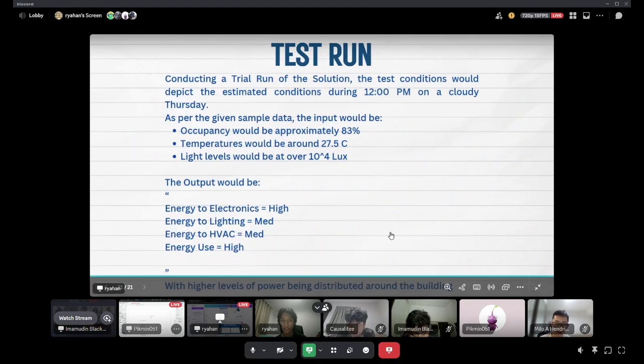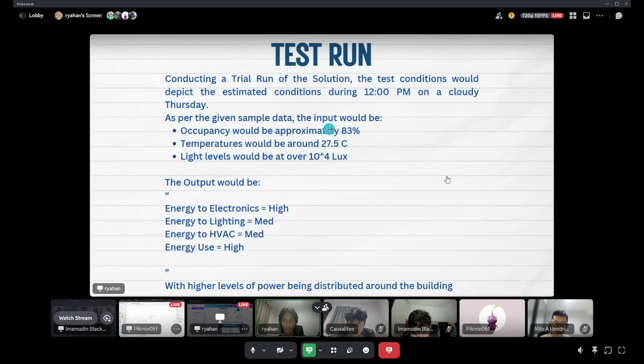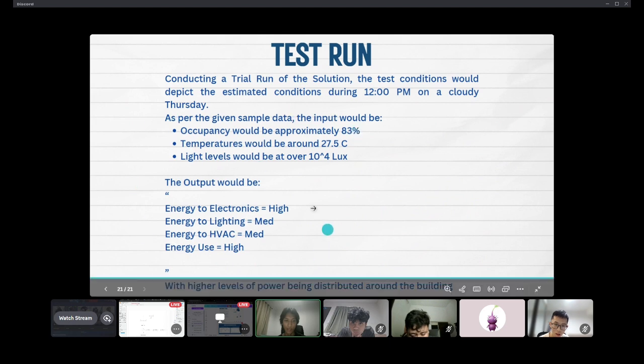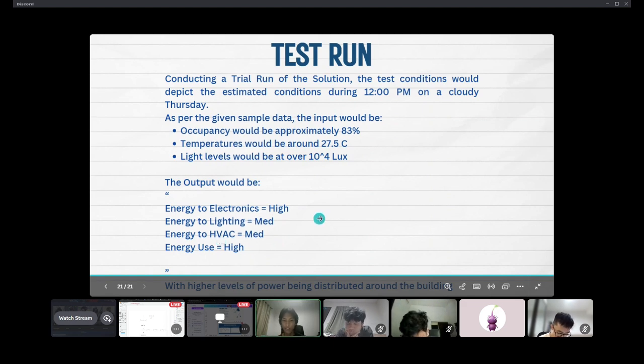Now there's a test run. Using the sample data from the given sample, if there was a test done at 12 p.m. on a cloudy Thursday, these will be the values of the data, and the output will be this, where the result is that the building is given a higher amount of energy.